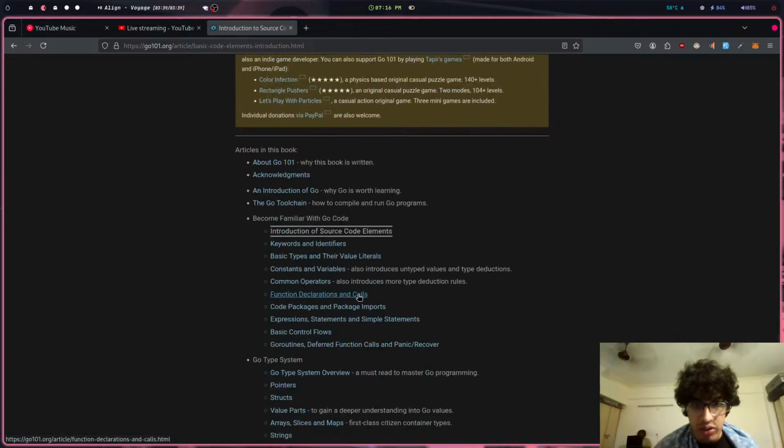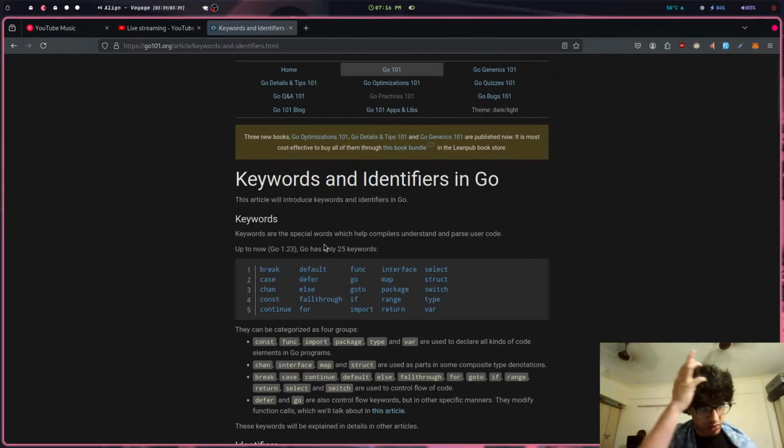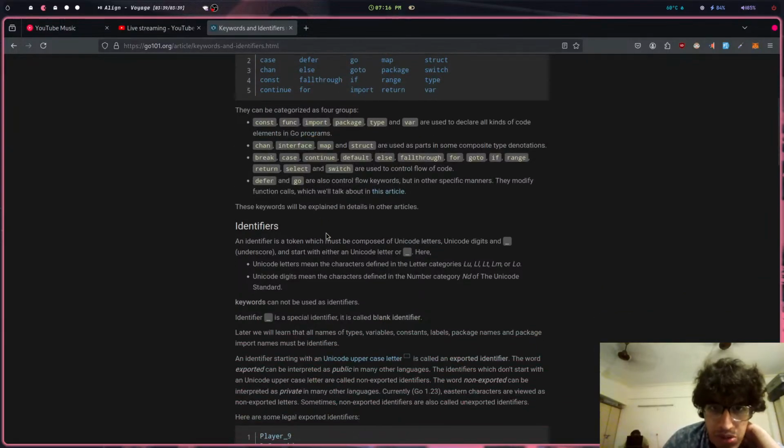Line breaks, I understood. Let's go to the next thing. Oh, nice. Defer, else, fallthrough, for, func, go, goto, if, import, interface, map, package, range, return, and so on.